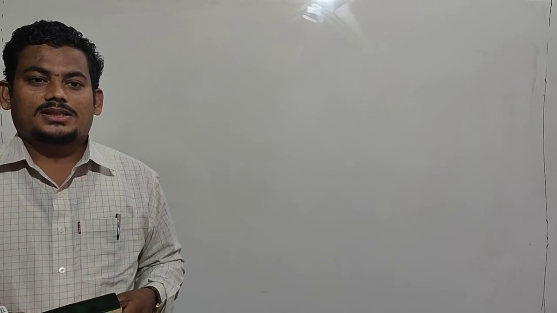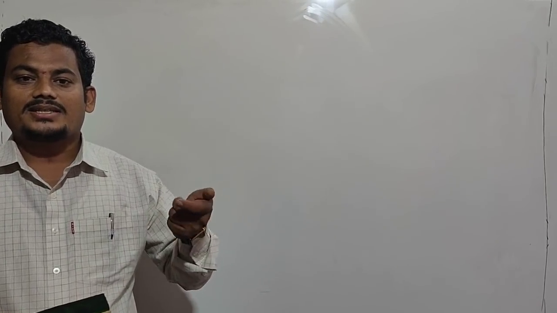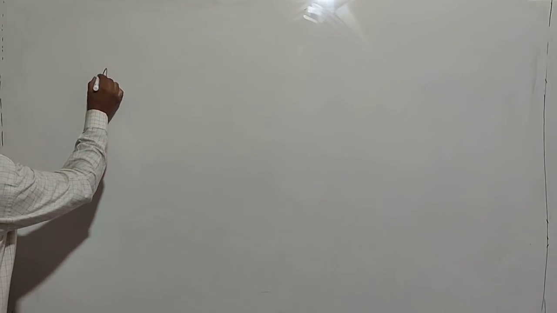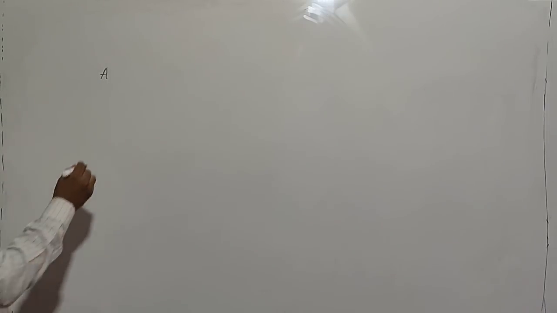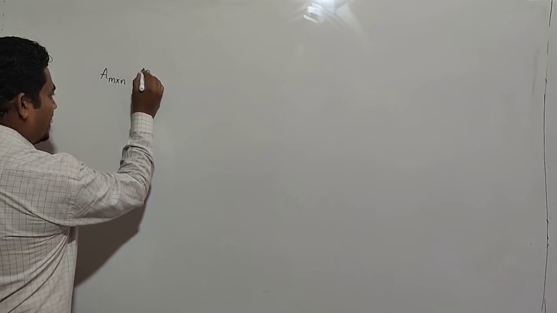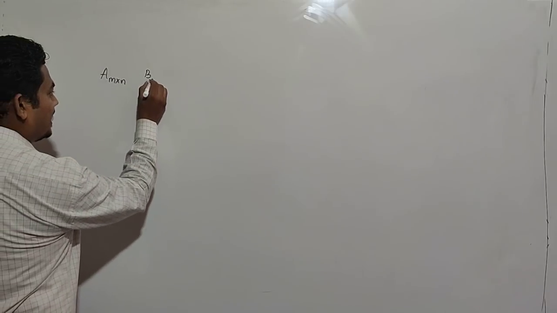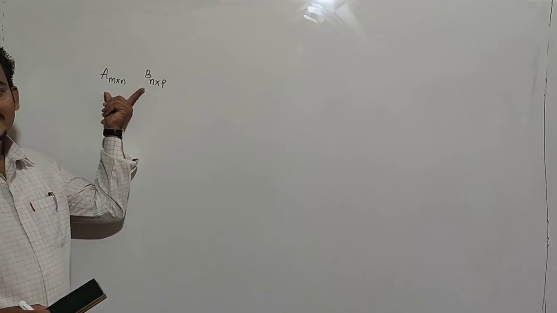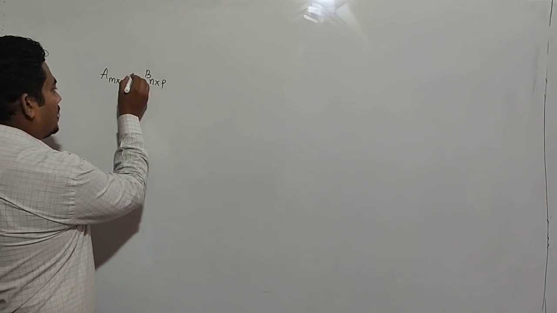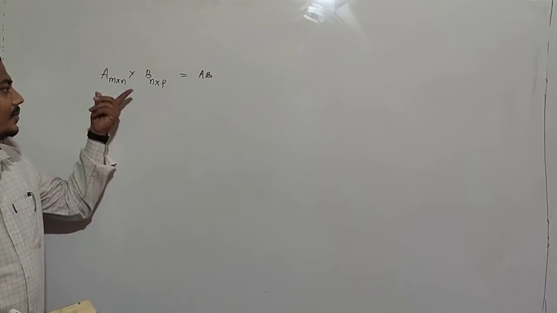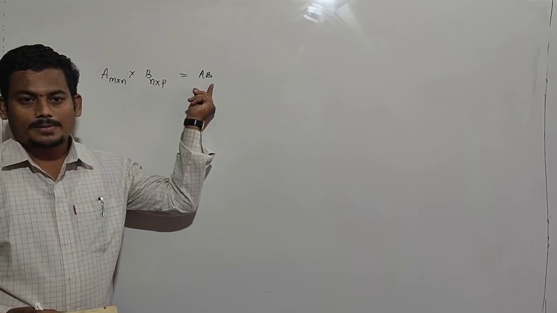Welcome back, students. In this session, we will discuss matrix multiplication. Suppose matrix A is of order m by n and one more matrix B is of order n cross p. Suppose we want the product of these two matrices, equal to AB. The product of A and B is denoted with AB.